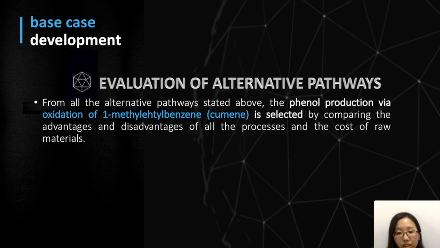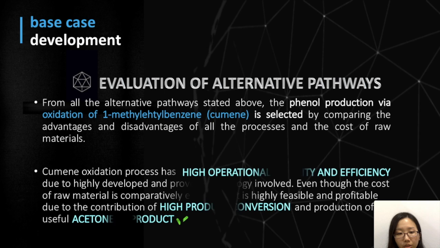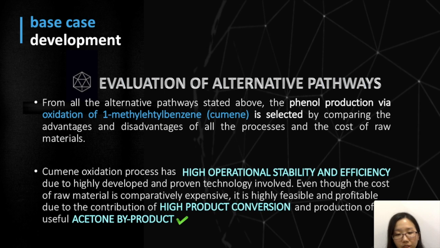From all the alternative pathways stated above, the phenol production through oxidation of cumene is selected by comparing the advantages and disadvantages of all the processes and the cost of raw materials. Cumene oxidation process has high operation stability and efficiency due to highly developed and proven technology involved. Even though the cost of raw material is comparatively expensive, it is highly feasible and profitable due to the contribution of high product conversion and production of useful acetone byproduct.